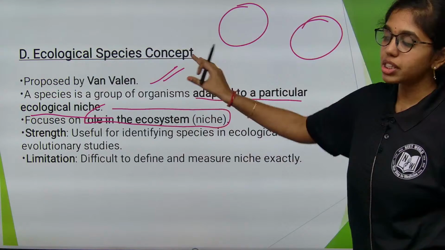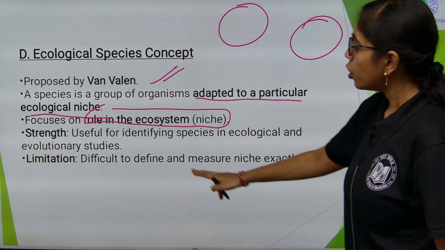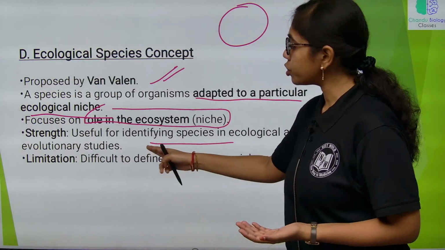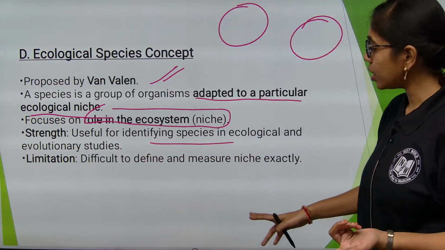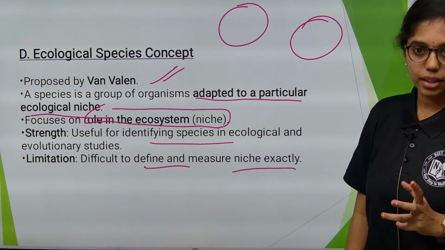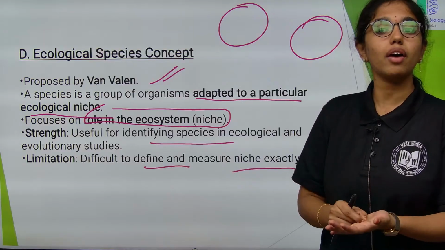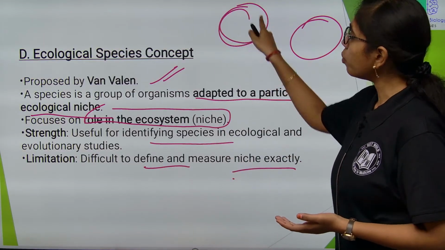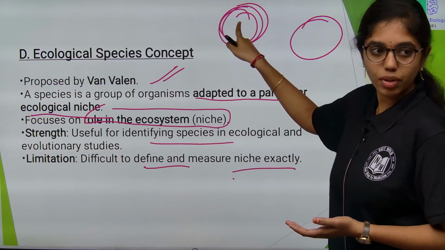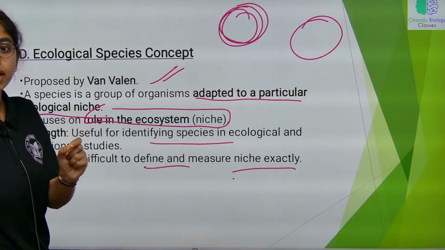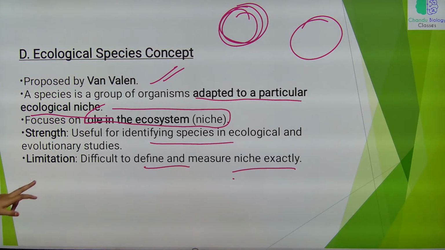The major strength of this ecological species concept is that it is useful for identifying species in ecological and evolutionary studies. The major limitation is that it is difficult to define and measure a niche exactly. The exact niche of a species is unidentified, because the whole group of organisms will be at one location. To identify the niche of each and every organism is difficult. So, that is the limitation of this concept. Next,